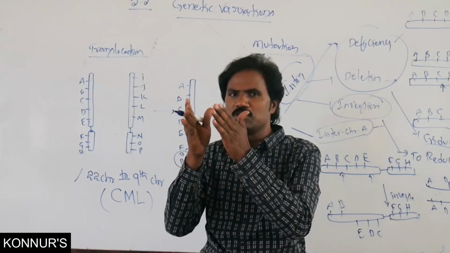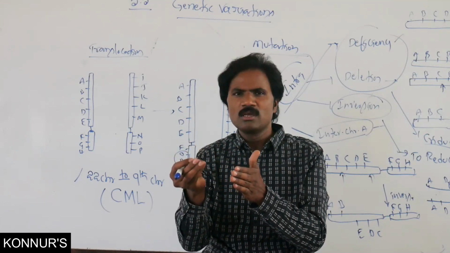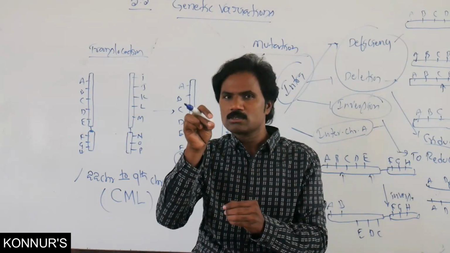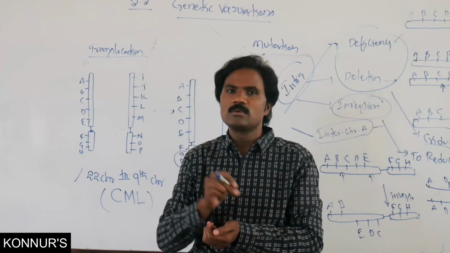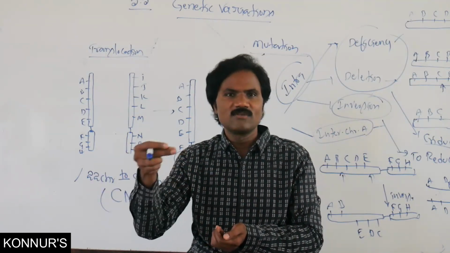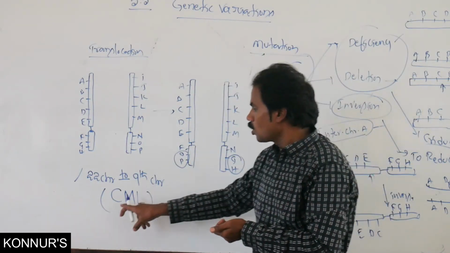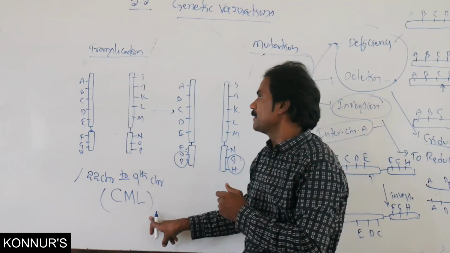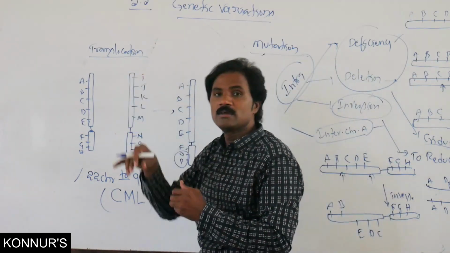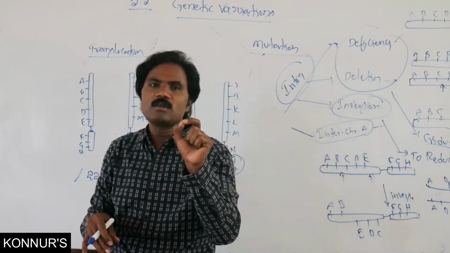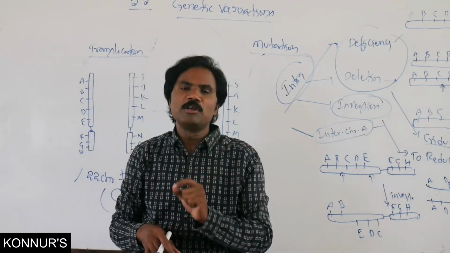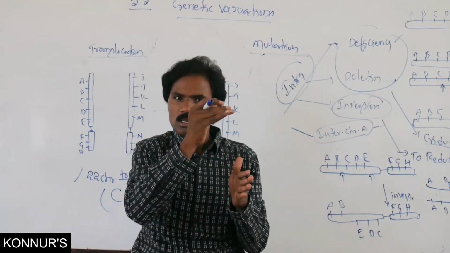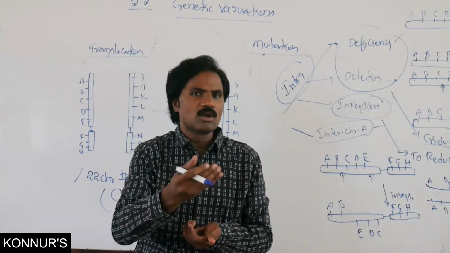Whenever translocated, as it is present, no problem, but a minor change, translocation, deletion, duplication, any of these aspects in that particular genome or chromosome may cause different types of diseases. Here chronic myeloid leukemia is the disease affected. That is translocation. Like a point mutation, any one among the base pairs on DNA, or a tautomeric change, either amide or ketone on the DNA segment, has a lot of effect.